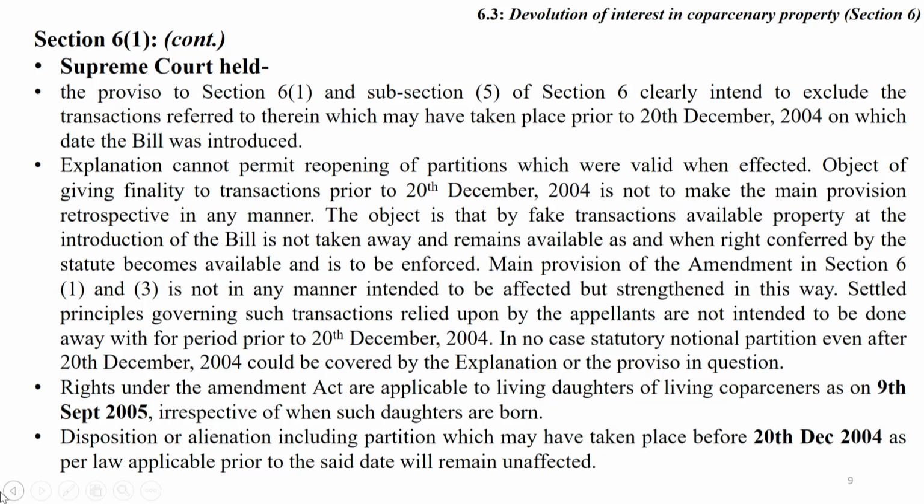The object of giving finality to transactions prior to 20th December 2004 is not to make the main provision retrospective in any manner. The object is that by a fake transaction, the available property at the introduction of the bill is not taken away and remains available as and when the right is conferred by the statute.